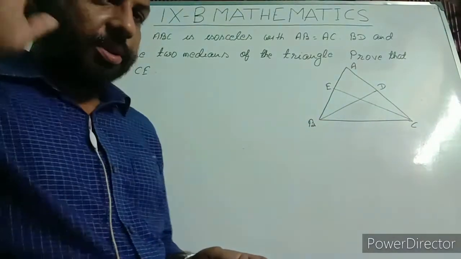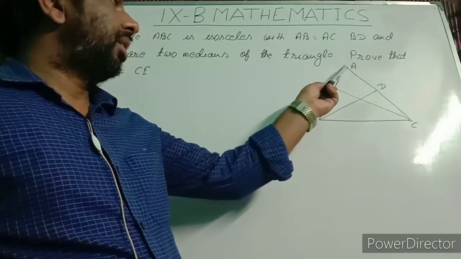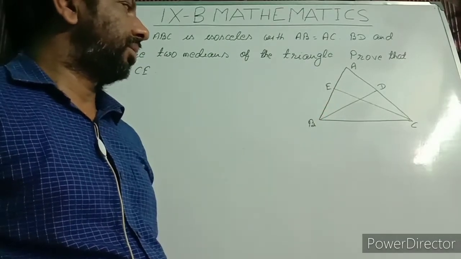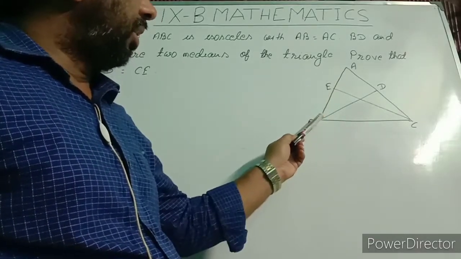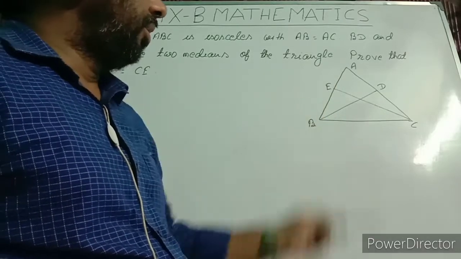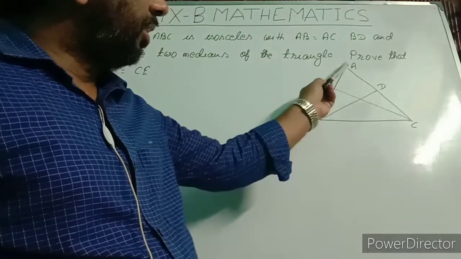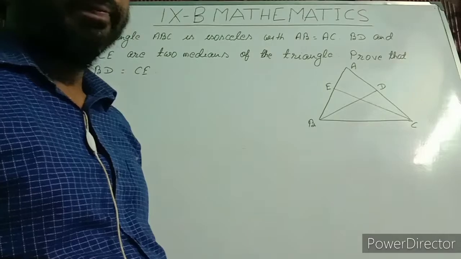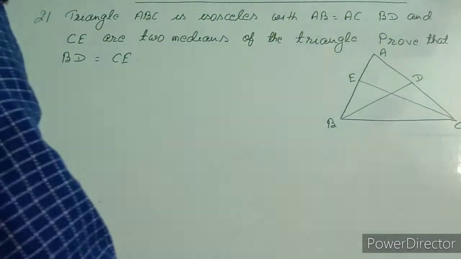So for your information, median bisects the side. CE will bisect AB, I mean AE equal to BE, and BD will bisect AC, I mean AD equal to CD. Medians bisect the side.